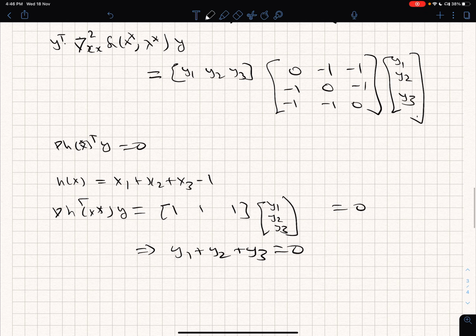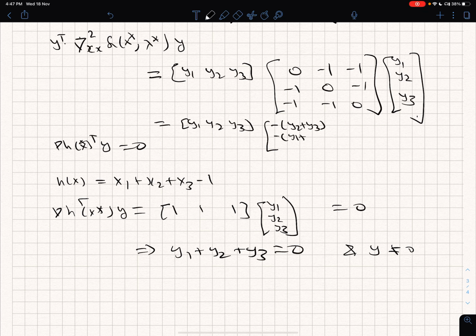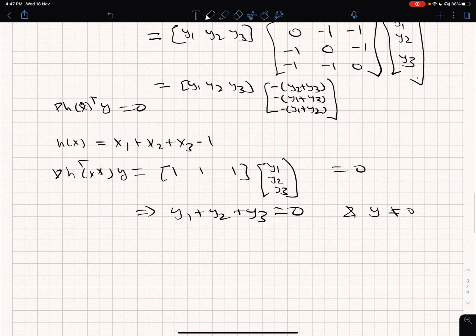And of course, the whole of y cannot be a 0 vector. So now if I expand this, this is y1, y2, y3 times minus of y2 plus y3, minus of y1 plus y3, and minus of y1 plus y2.